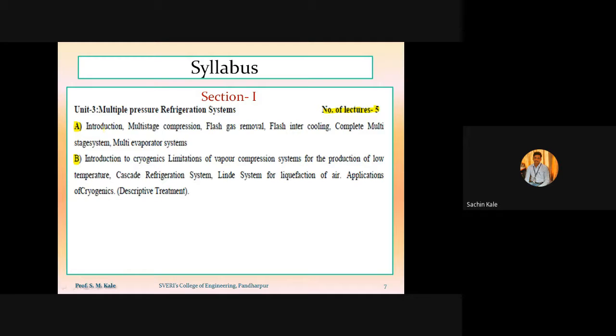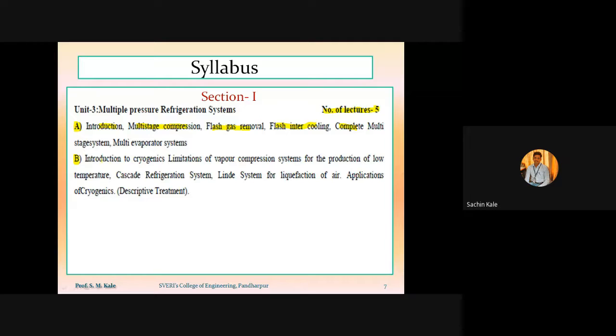Out of that, the first one is the introduction, then multi-stage compression, then we have to study the complete stage system, or that is also called a multi-evaporator system. So this is the content which was there in the multi-pressure system.